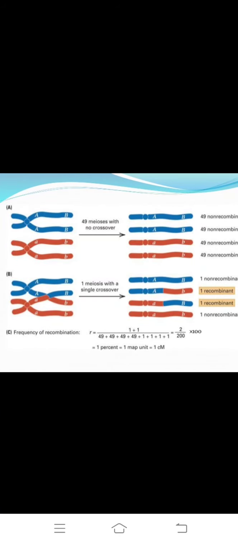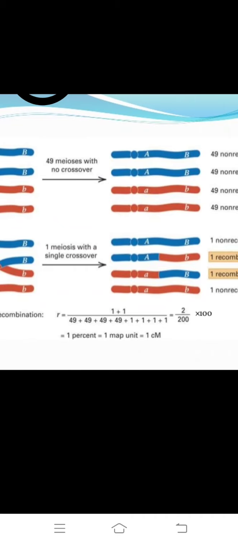How does it form? One is non-recombinant, second one is recombinant, and the last one is also non-recombinant. Next, frequency of recombinants, how gene mapping is presented.